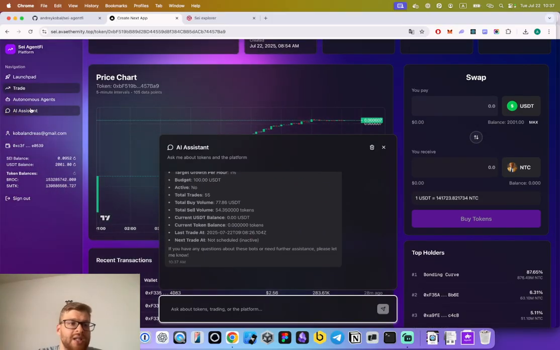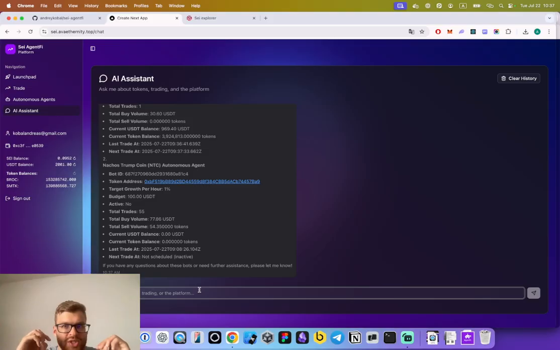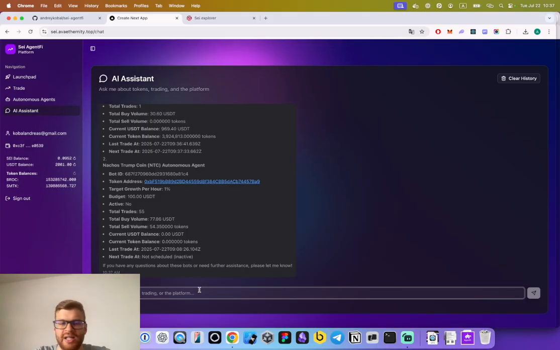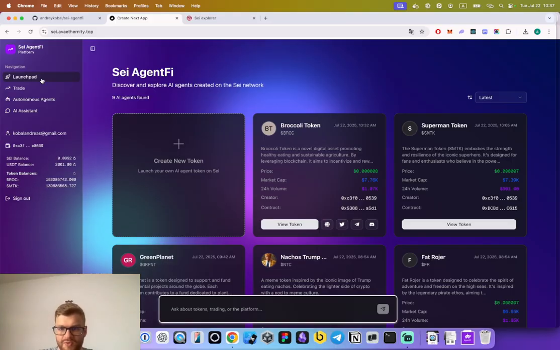And the same, we can go with a workflow which is fully AI assistant. All the features of the platform are accessible through this chat. So basically we don't use the UI at all. We can just use the AI assistant. These are the essential four pages of the platform right now.